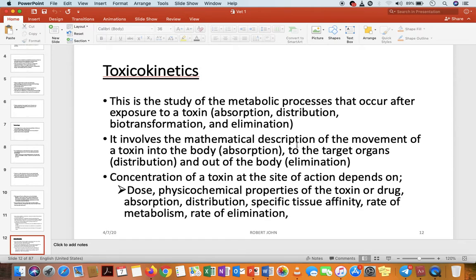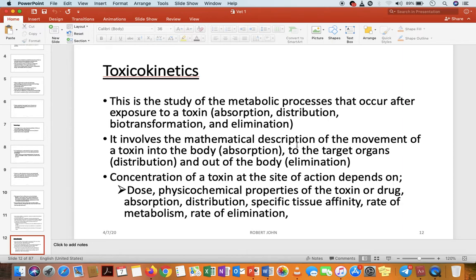And the toxicokinetics we are talking about here is absorption, distribution, biotransformation, and elimination. So the toxicokinetics involves the mathematical description of the movement of toxins into the body.